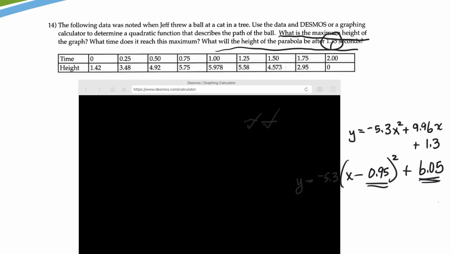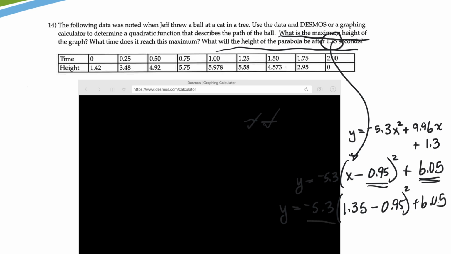So that's a time, so I'm going to plug that in right there. So I want to solve for y, the height, and I'll put in my 1.35 right here, minus 0.95 squared, plus 6.05. And I'll just type that in my calculator, and it'll give me what that height is. Okay, hopefully that helps you with that question.